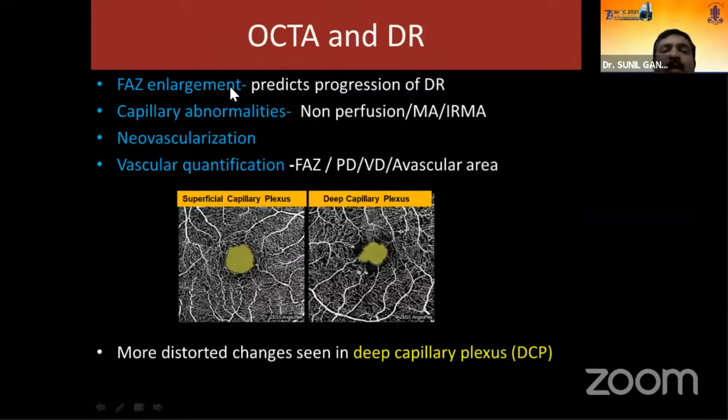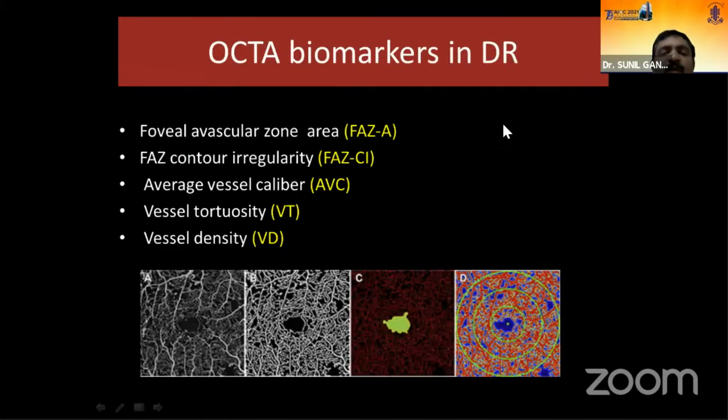Basically, we tend to look at our FAZ. FAZ enlargement basically predicts the progression of diabetic retinopathy. Capillary abnormalities like non-perfusion and IRMAs can be seen. Neovascularization can be picked up. You can quantify the vascular changes basically in the FAZ: the perfusion density, vascular density, avascular area, all these things can be seen. But one important thing to be noted is that the distorted changes of all these pathological changes are more noted in the deep capillary plexus than in the superficial capillary plexus.